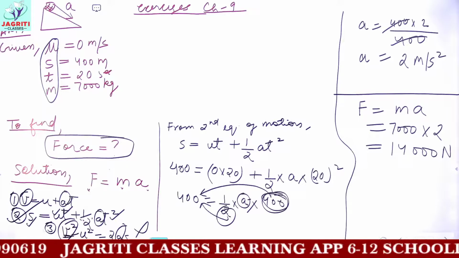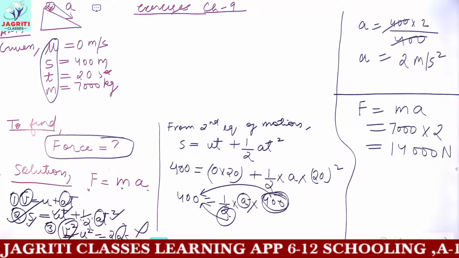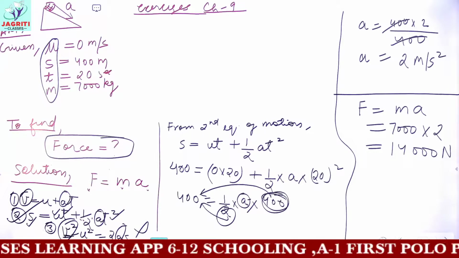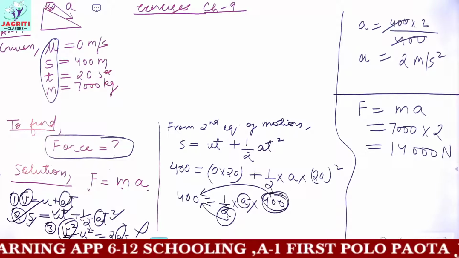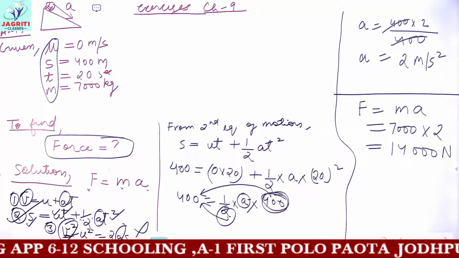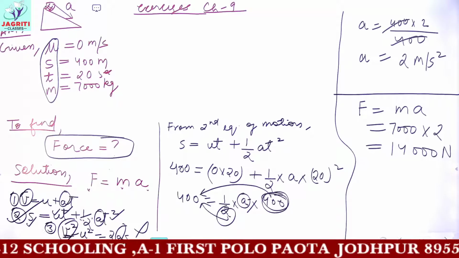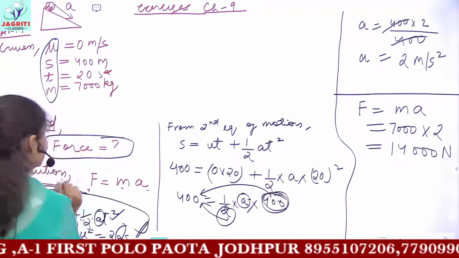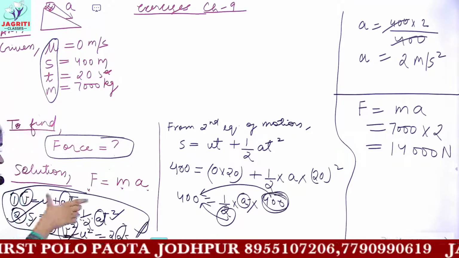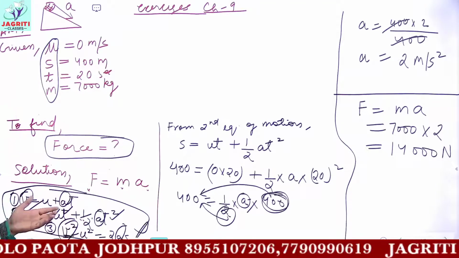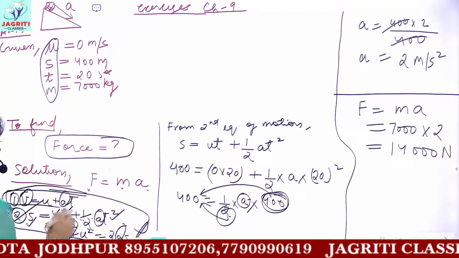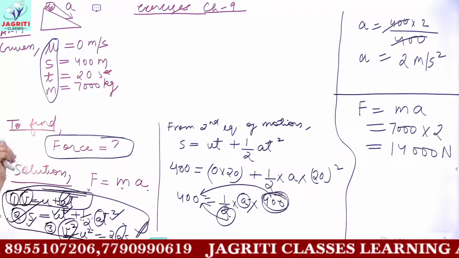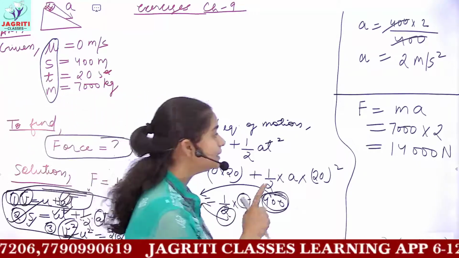Now we'll be moving to the next question. You have to use the same equations of motion. I told you for theoretical questions you will be using the concepts, that is the laws of motion. But for solving numericals, either from the chapter motion or from chapter 9, force and laws of motion, you will need to remember all the equations of motion, and then identify which equation of motion you should use. How to identify? I have told you that from every equation you should have all the quantities given. Then you can find a single unknown quantity. So this completes your question.